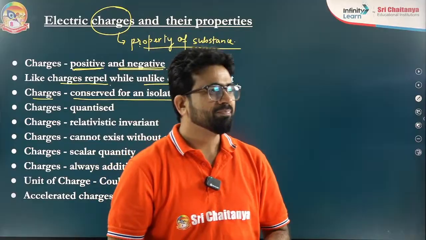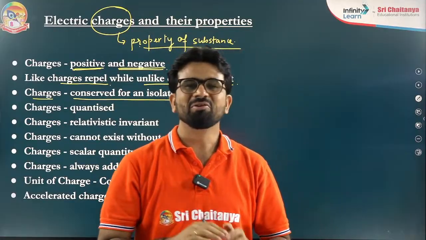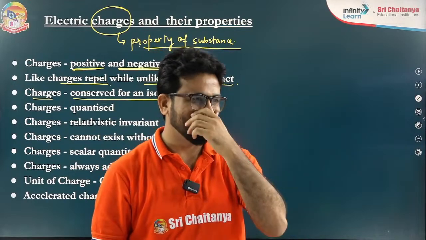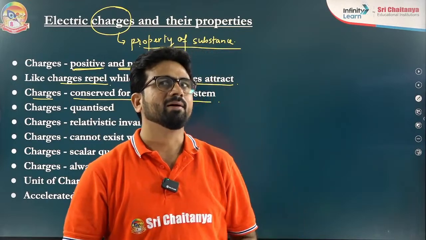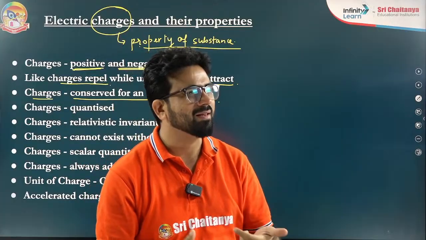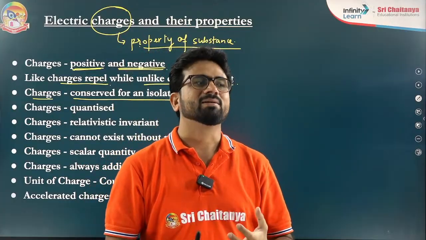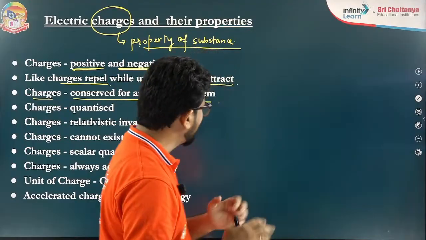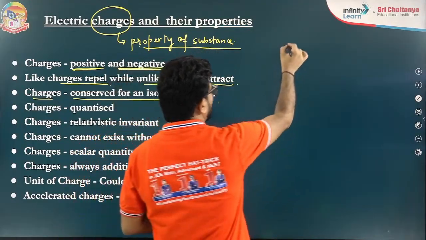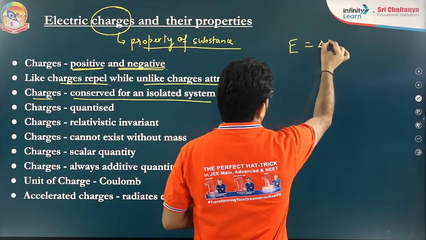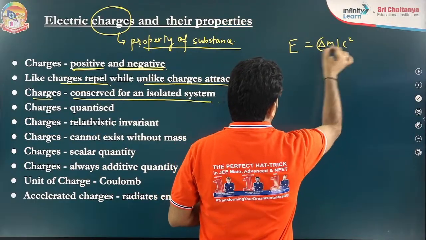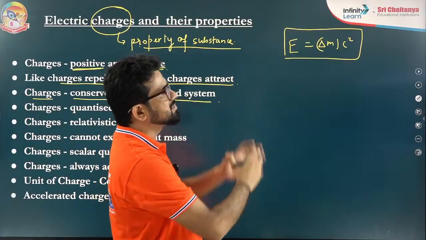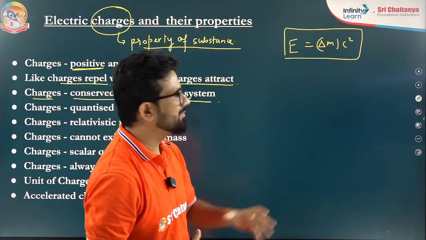Okay, beta. Sudhakar, I will tell you, conservation of mass is actually included in the conservation of energy. In the nuclear chapter in the 12th class we will learn that mass is not separately conserved. The very famous equation I will write is E equal to delta m c square. This is Einstein's energy-mass equivalence equation, as we call it.